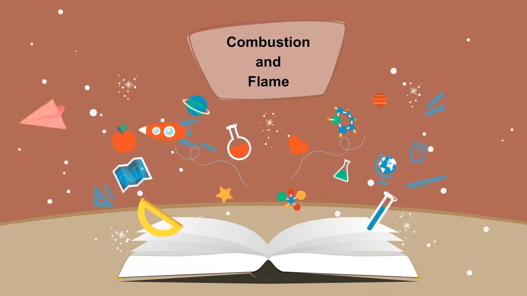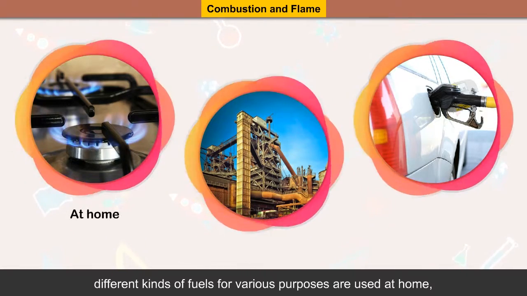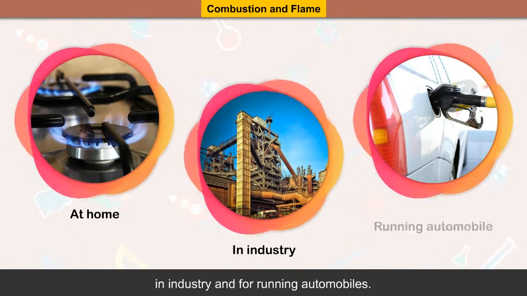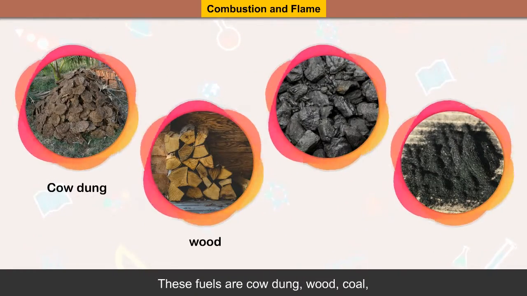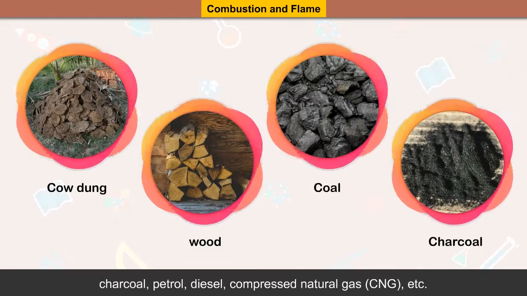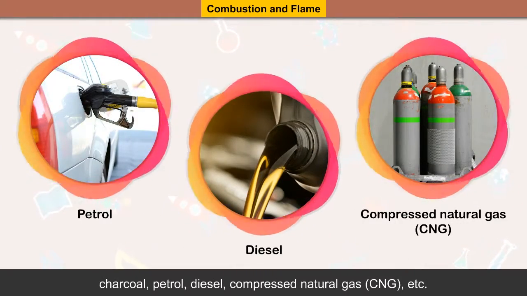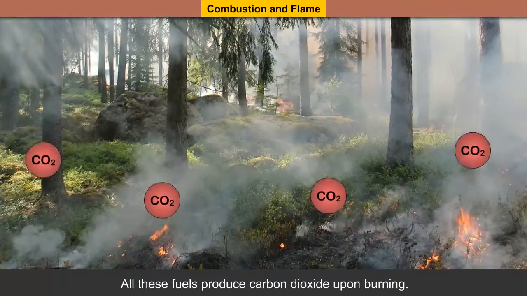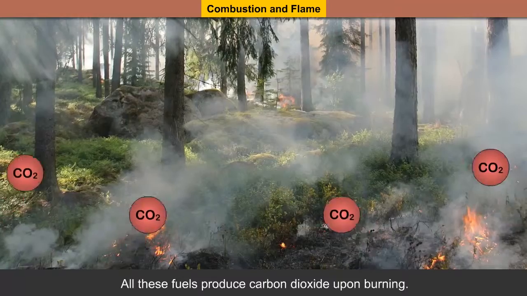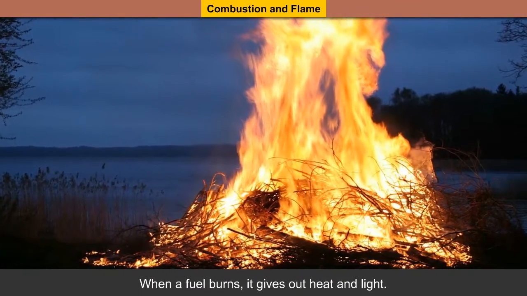Combustion and flame. Different kinds of fuels for various purposes are used at home, in industry, and for running automobiles. These fuels are cow dung, wood, coal, charcoal, petrol, diesel, compressed natural gas, CNG, etc. All these fuels produce carbon dioxide upon burning. When a fuel burns, it gives out heat and light.